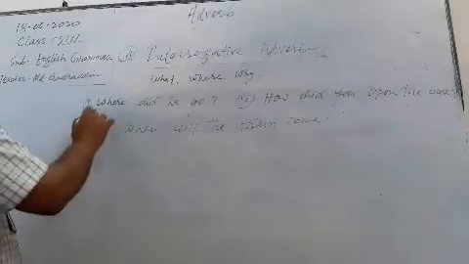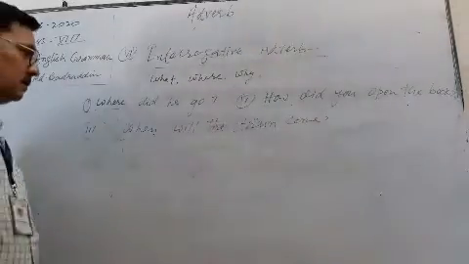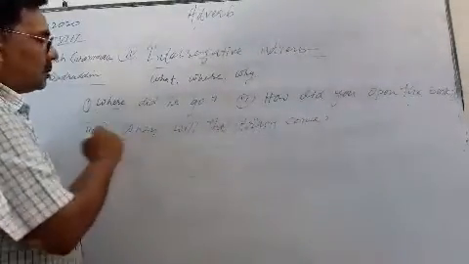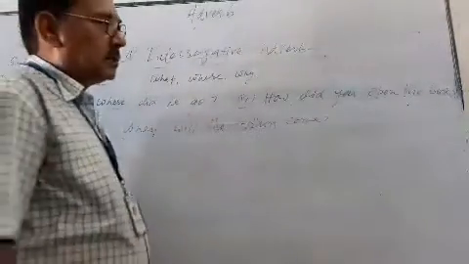Here the words where, how, when are interrogative adverbs and these words are used to ask questions.